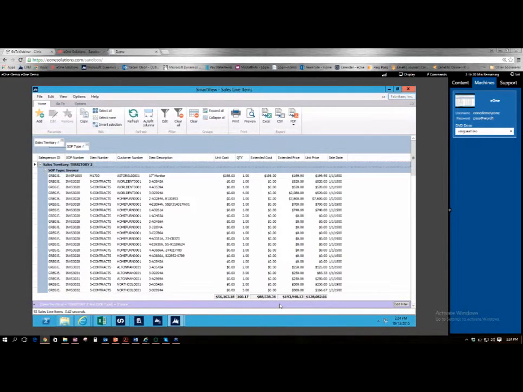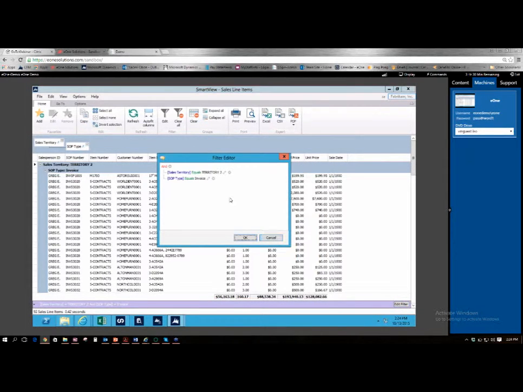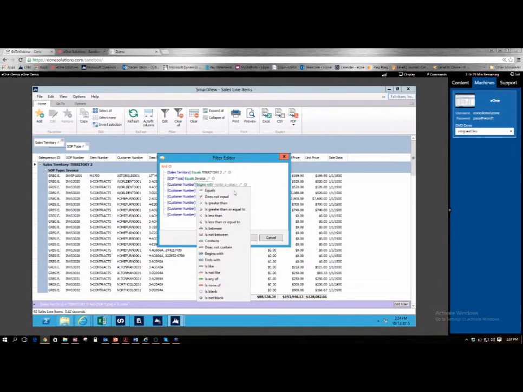Here's our filter ribbon. Now, with this filter ribbon, this is where I'm going to be able to add an unlimited number of filters. So let's say I wanted to add. I could keep adding to my heart's content. There's no limit. Now, another really cool thing is not only can you add filters, you can also set conditions to these filters. So I can do equals, does not equal, is less than, begins with. So there's lots of conditions that you can add with that.